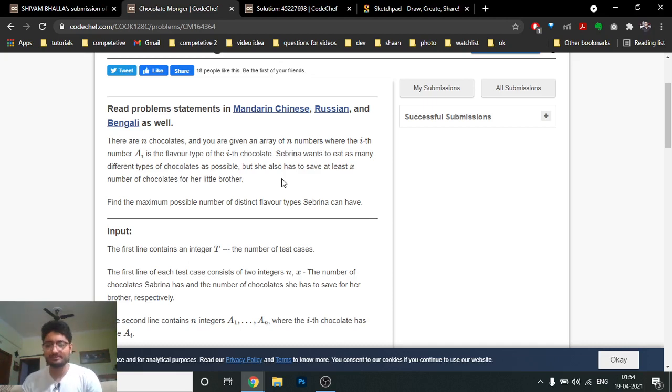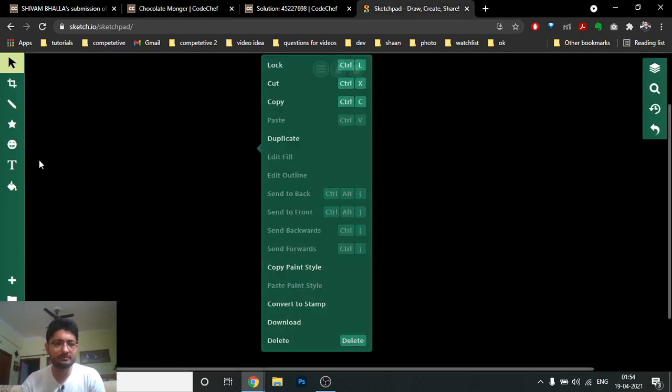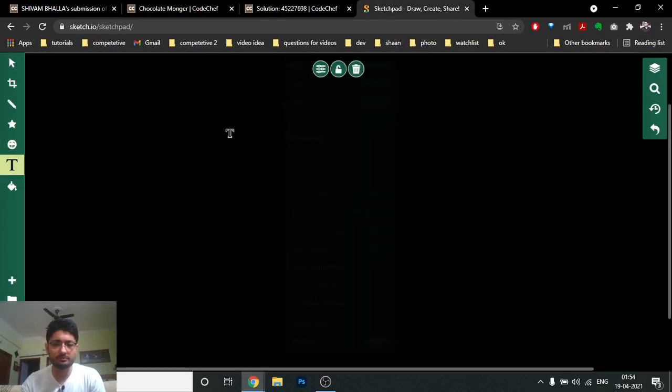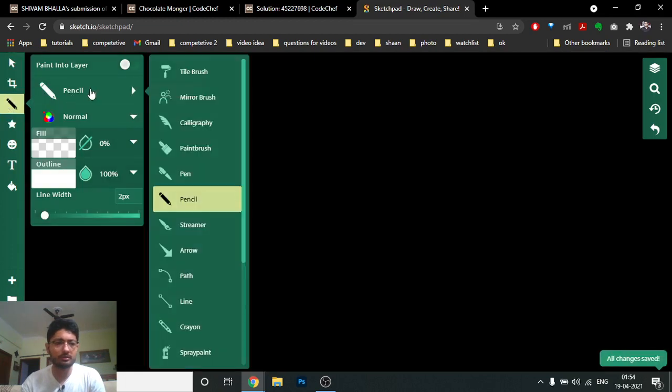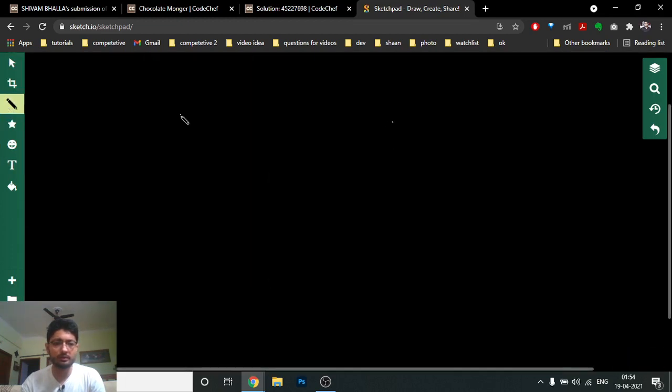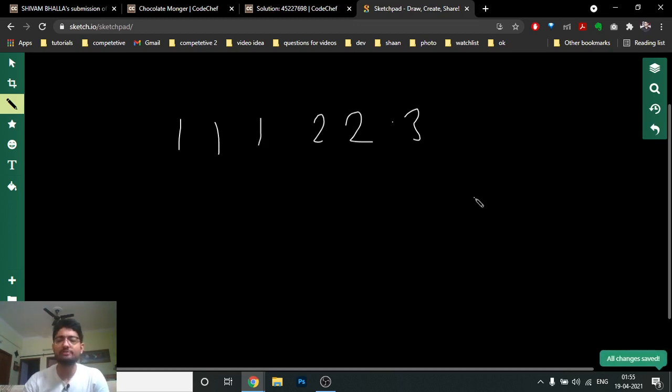In simple terms, you can assume that there are different candies. Let's assume the first candy is of type 1. So there are 3 candies of type 1, 2 candies of type 2, and 1 candy of type 3. And she also has to give her brother, let's assume, 2 or more candies, at least 2 candies.